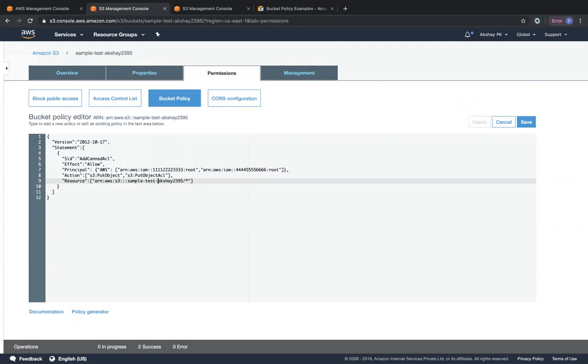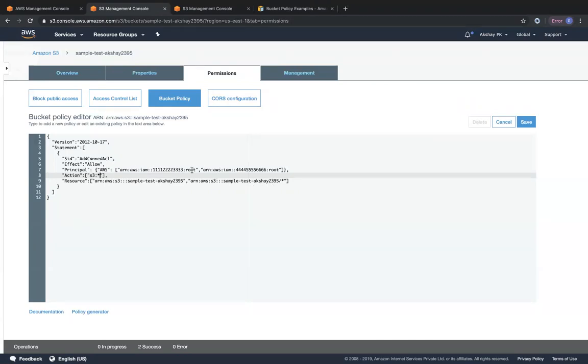So I'm going to go back over here at the start, put another two double quotes, and then paste the bucket ARN alone. So it's like giving access to this entire bucket and also giving access to all the objects within that bucket. The action is not going to be put object and put object ACL. I'm going to denote the action to be S3 colon star. So this particular user entity which we are going to modify right now will be able to do all actions on this particular bucket and all objects within that particular bucket.